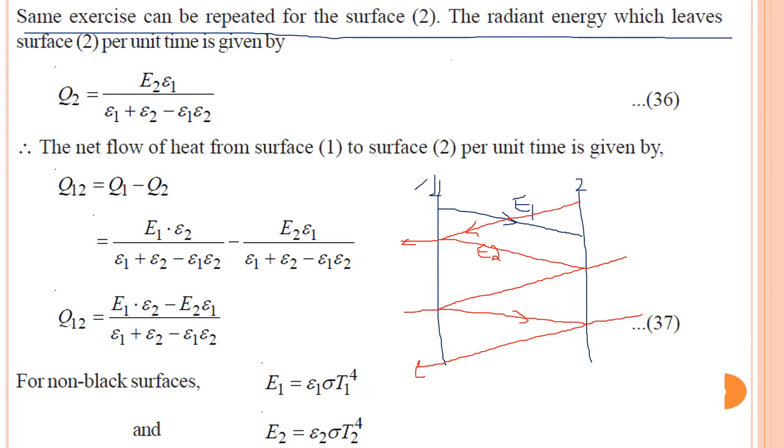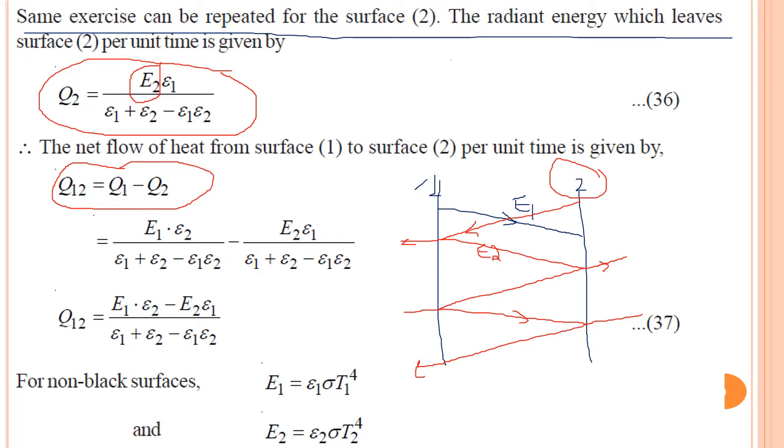Okay, so here some is absorbed. If we again repeat the exercise for surface 2 like what we did for surface 1, we will get this thing. So only the change is there here. E2 is replaced by E1, epsilon 2 is replaced by epsilon 1. So if we go for net flow of heat, because both side the heat exchange will be observed, the net heat exchange is Q12, that is Q1 minus Q2.